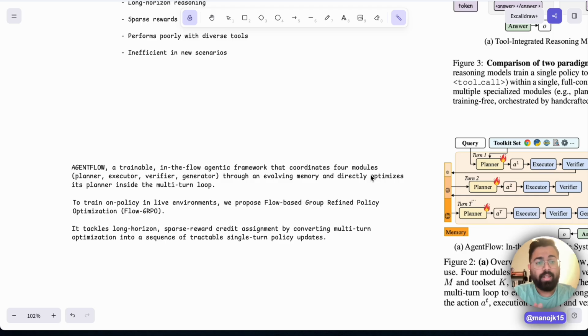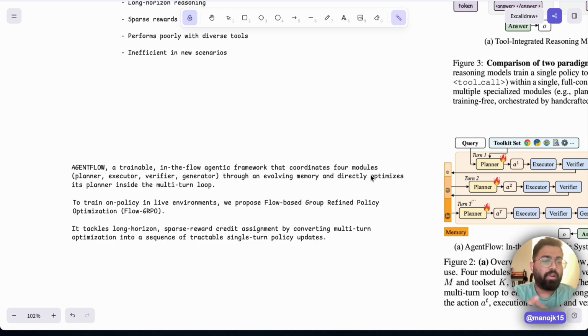All of these can or cannot be the same large language model. For example, let's take a Qwen 7 billion model. You can use Qwen 7 billion as a planner, as an executor, as a verifier, and as a generator. But we can also use Qwen 7 billion as a planner, maybe another small language model like GPT as an executor, and the verifier as another Microsoft small language model, and the generator as a different model. You can use different models, but you're giving specific tasks to these small models.